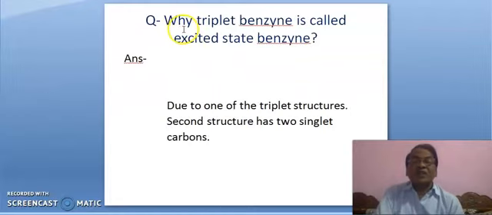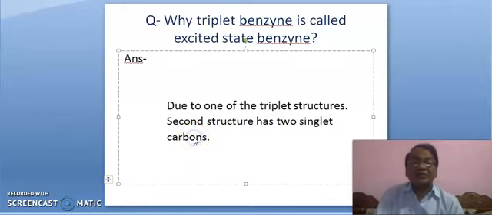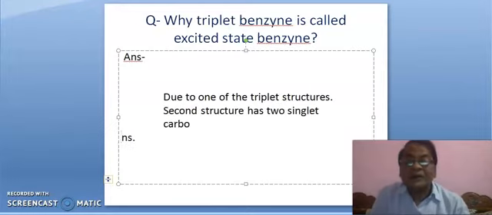Here next question is, why is triplet benzene called excited state benzene? Here we have written, underline it, due to one of the triplet structures, the second structure has two singlet carbons. Sorry, it is not carbons, two singlet carbenes. Two singlet carbenes. Okay. Correct here, it is carbenes.